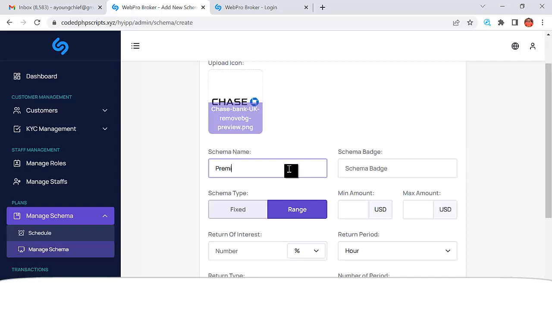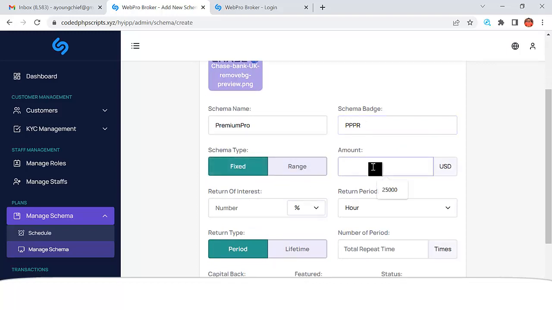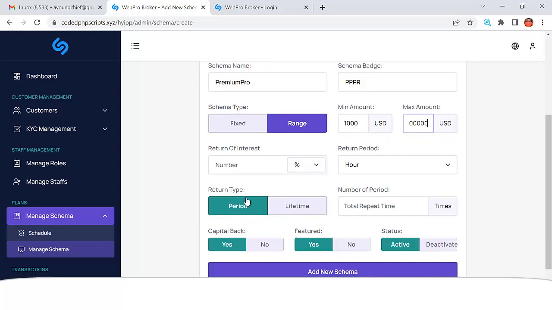Okay, I can say Premium Pro, right? So I can give it any name as badge, PPR. Schema type: do you want it to be a range or fixed? If it's fixed, it's just going to be one particular amount. If you want it to be a range, the minimum investment is $1,000 and the maximum investment is $100,000. So you can actually do all of that, right?